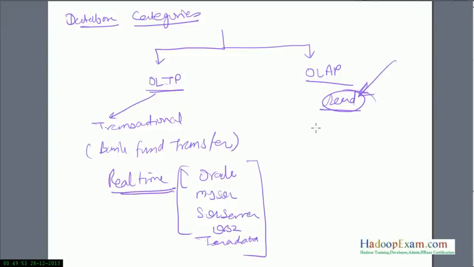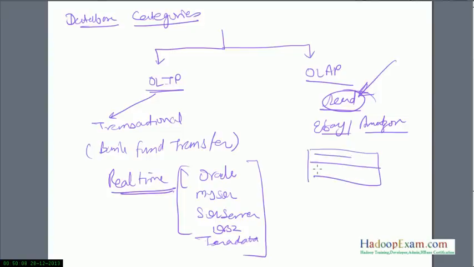If you consider eBay or Amazon, whatever products they keep selling on their website is stored in this database, and later on they analyze this data as per their need, and based on this analytics they create reports. So these kinds of reports would be generated out of this database.